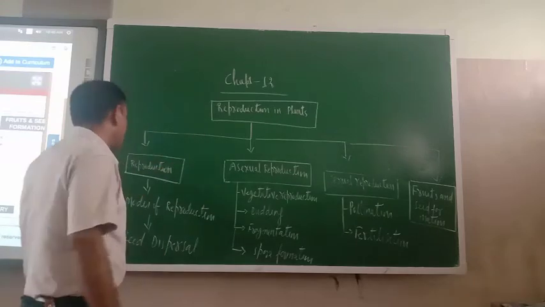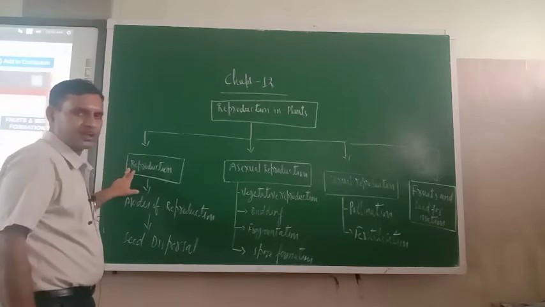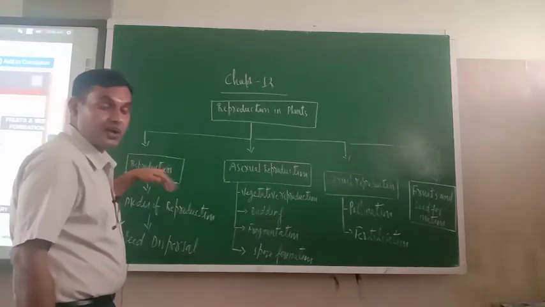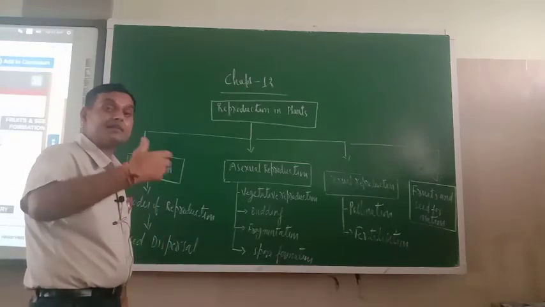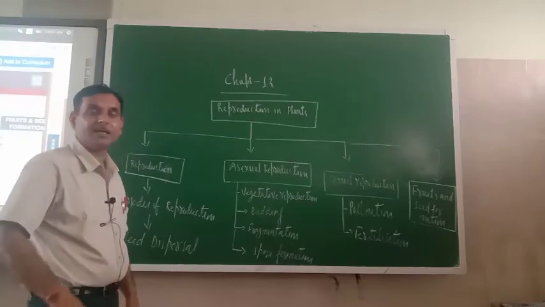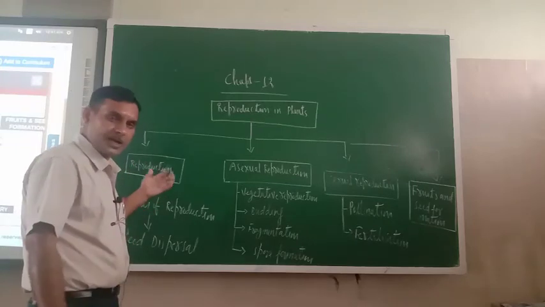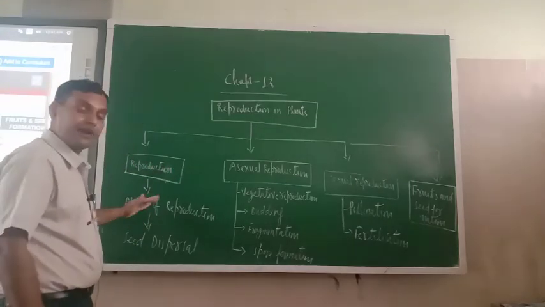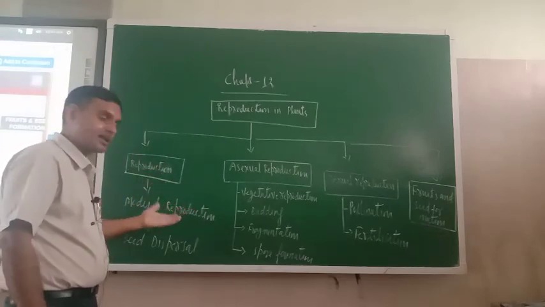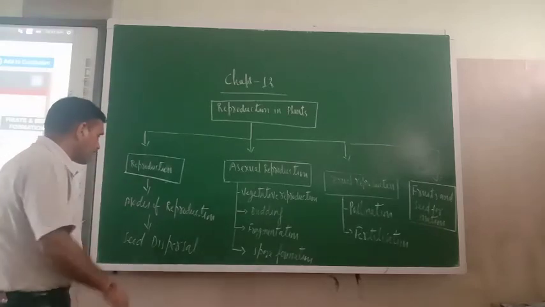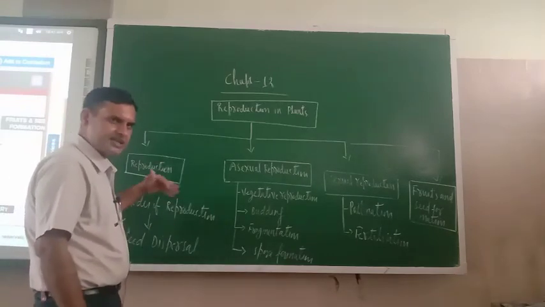In reproduction in plants, how many things will we study? First we will discuss reproduction. What is the meaning of reproduction? Producing the same type of species. Giving rise to the same type of species is known as reproduction. Then there are different modes of reproduction: sexual mode of reproduction and asexual mode of reproduction. Under reproduction, seed dispersal will also come. We'll discuss all these things separately.